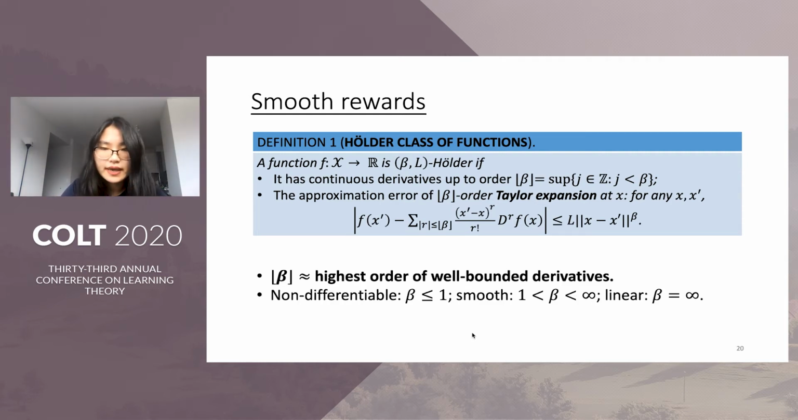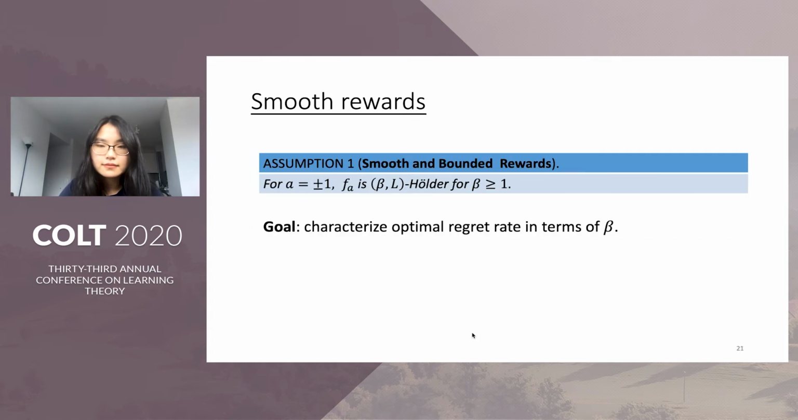The high-level takeaway in this definition is that β roughly indicates the highest order of bounded derivatives. Therefore, non-differentiable functions correspond to β less than or equal to 1, smooth functions correspond to β between 1 and infinity, and linear functions are a special case of β equals infinity. Since we care about smooth functions in this talk, we assume the conditional expected reward functions of both arms are (β, L) Hölder with β larger than or equal to 1. And we want to characterize the optimal regret in terms of β.